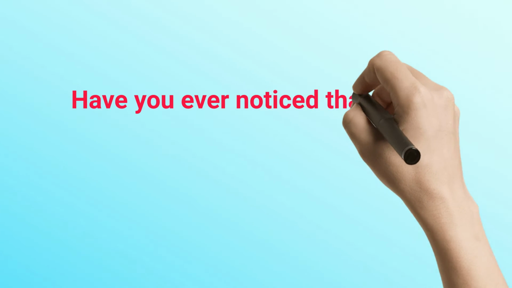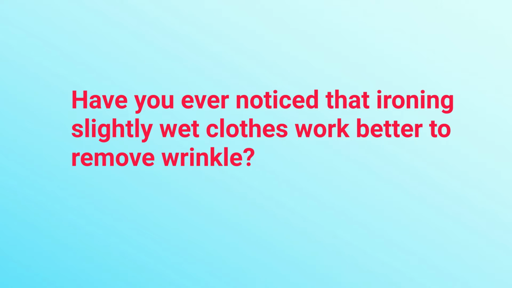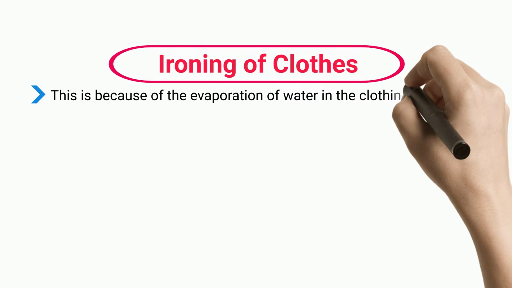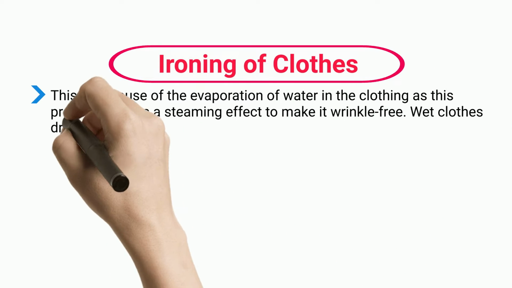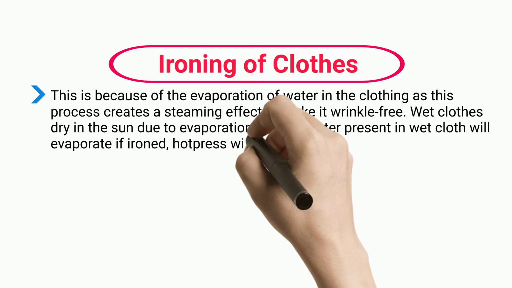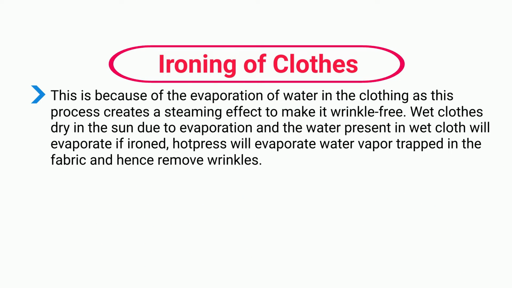Have you ever noticed that ironing slightly wet clothes works better to remove wrinkles? Ironing of clothes. This is because of the evaporation of water in the clothing, as this process creates a steaming effect to make it wrinkle-free. Wet clothes dry in the sun due to evaporation, and the water present in wet cloth will evaporate if ironed. Hot press will evaporate water vapor trapped in the fabric and hence remove wrinkles.